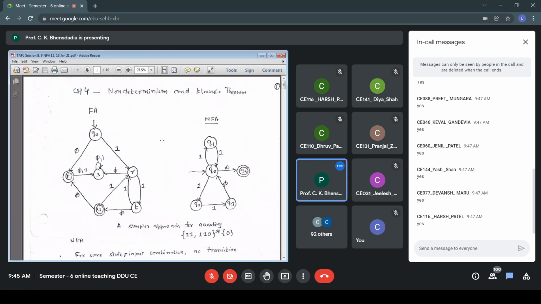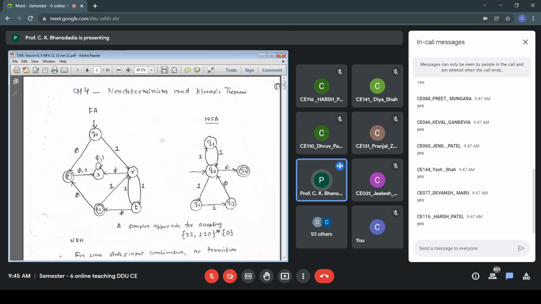Again, suppose it is only 1, 1, then ending with 0. Then from Q0, I decide to go to state Q1, and the transitions between them will handle the pattern 1, 1 any number of times. Q0 to Q1 on 1, Q1 back to Q0 on 1. So those are 2 1s. If it is 4 1s, going to Q1, back to Q0, that will handle 4 1s. Again, 6 1s, 8 1s, 10 1s, whatever, ending with 0. So that 11 star 0 is handled between Q0, Q1, back to Q0, and then Q4.